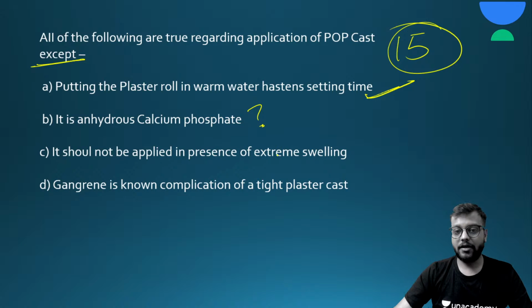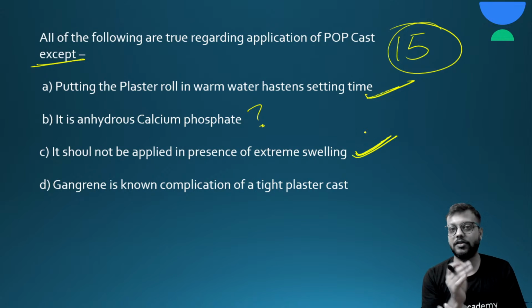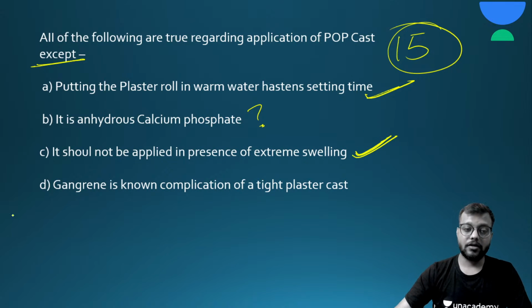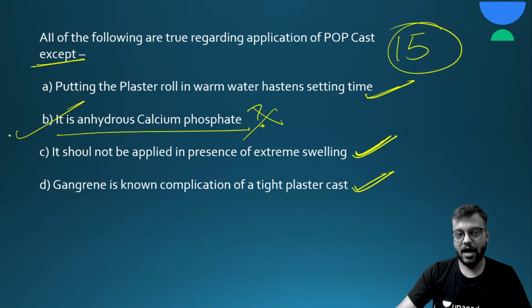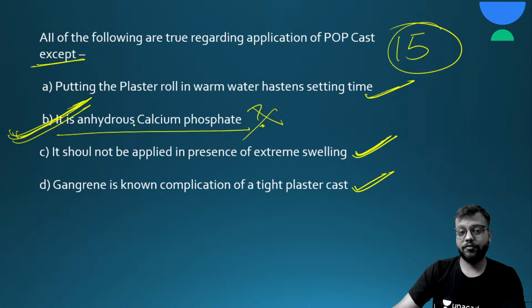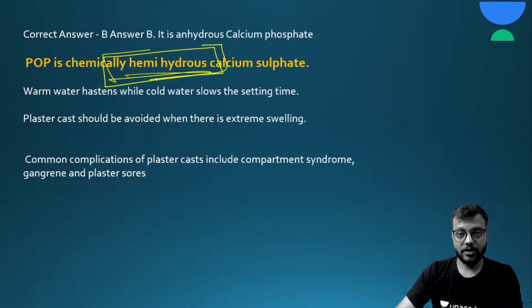It should not be applied in presence of excess swelling. Yes, because excess swelling is already there, the chances of compartment syndrome are already there, and if you put an extra cast then it will just increase the pressure of the compartment. And fourth, gangrene is a known complication of a tight plaster cast. Yes, this is correct. So the wrong option, and the answer for this, is that it is anhydrous calcium phosphate. It is basically not anhydrous. It is hemihydrous calcium sulfate.